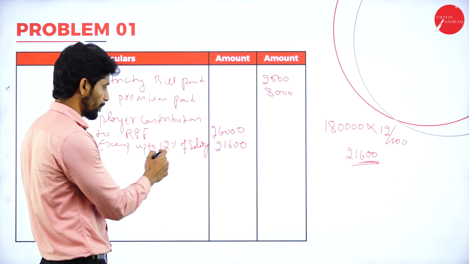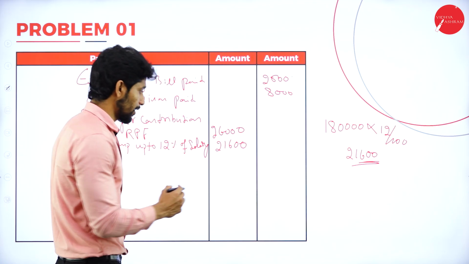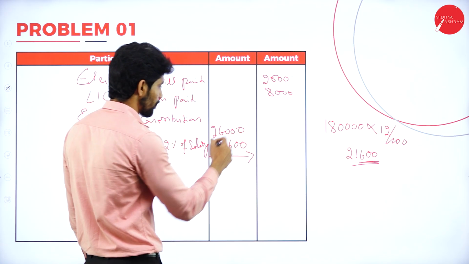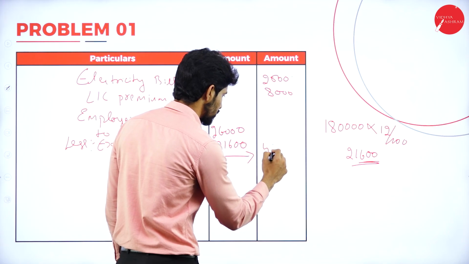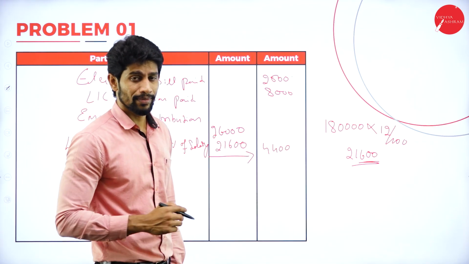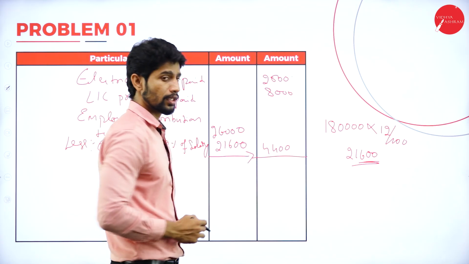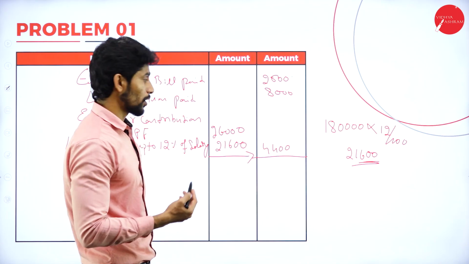So if you compute 12% of salary, how much will you get? You will get 21,600. So deduct 21,600. Balance, how much will you get? 4,400. This 4,400 is called what? Taxable RPF. So we are finished with all the points. Now total the outer column.